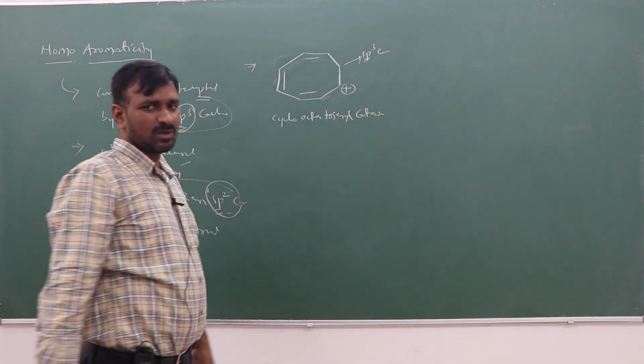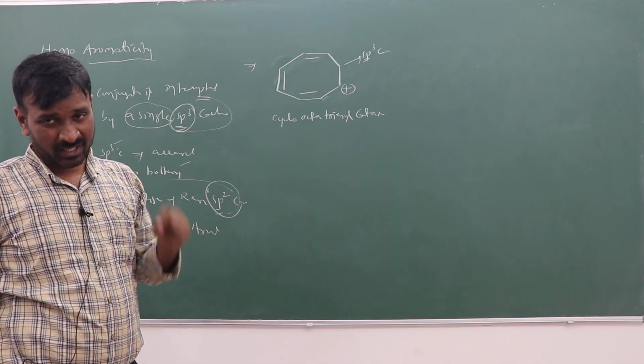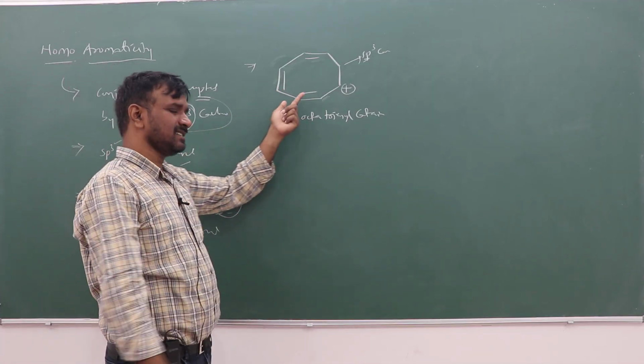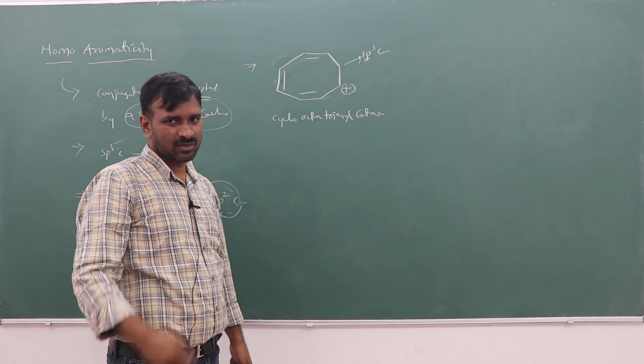Due to the sp3 carbon, what will be happening? Generally this is non-aromatic, but experimentally this compound is aromatic.